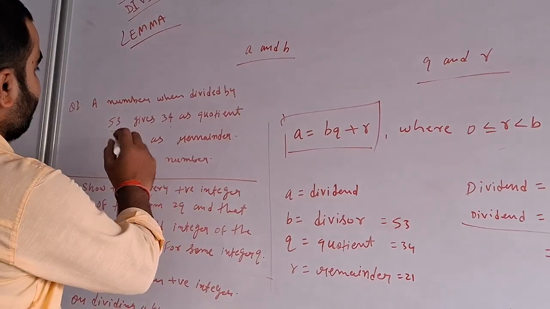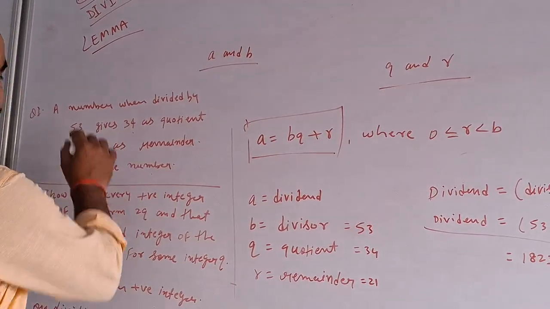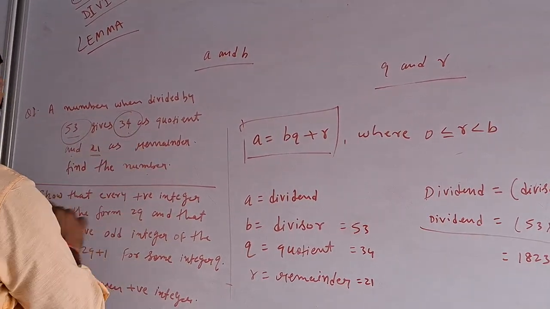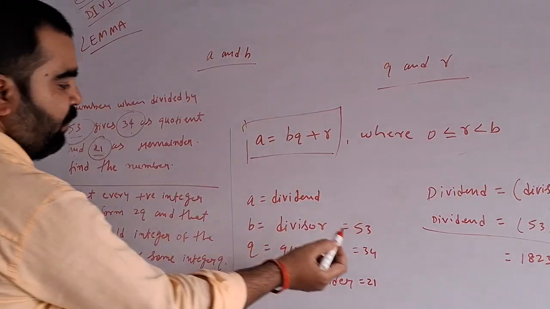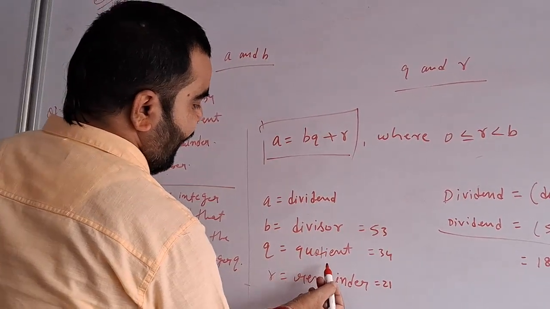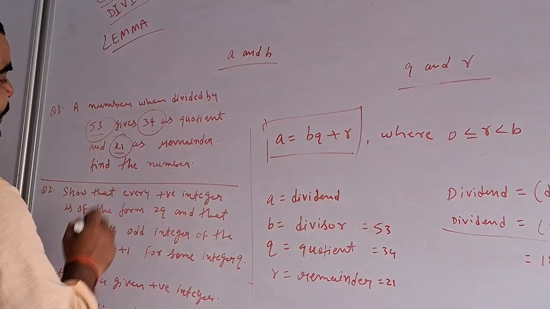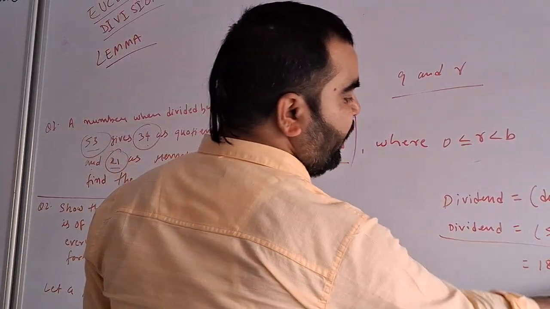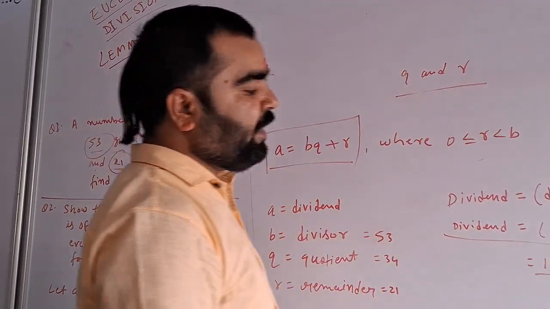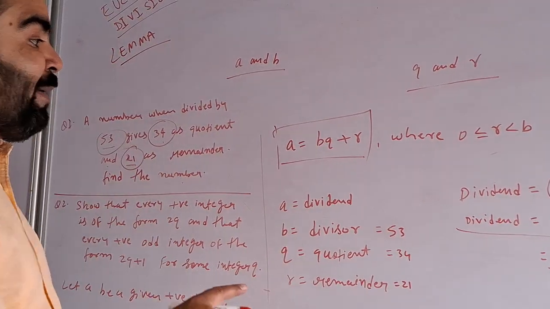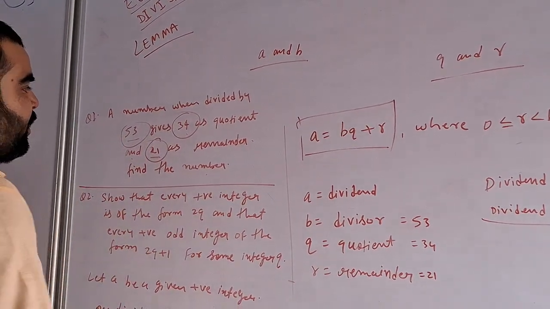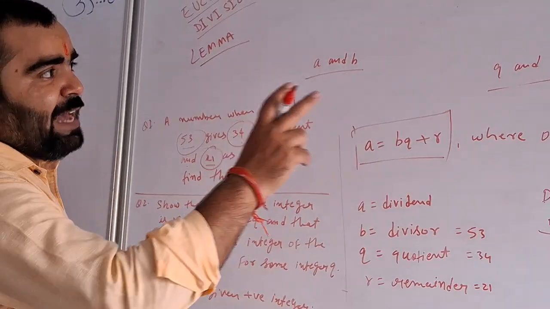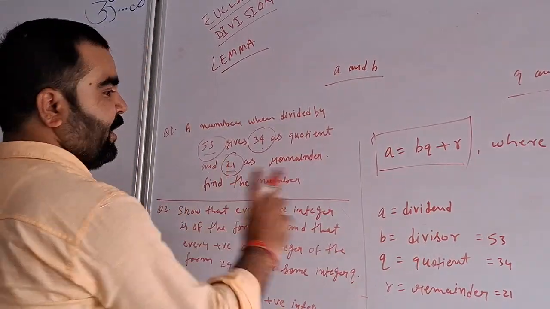Three things are given in the question: 53, 34 and 21. 53 is the divisor, the quotient is 34, and 21 is the remainder. So if we do that, we automatically get the dividend, that is 1823. If you divide 1823 by 53, you will get 34 as quotient and 21 as remainder.